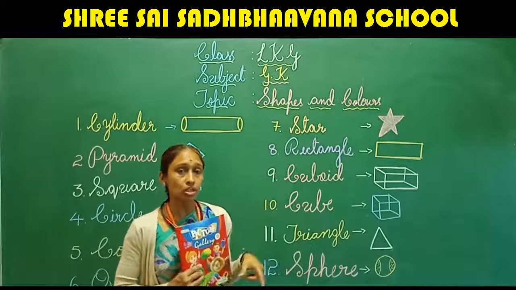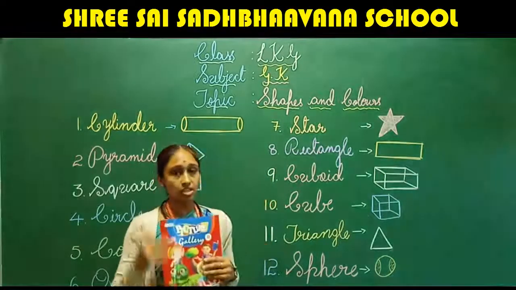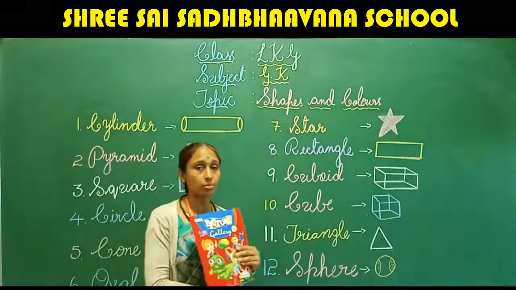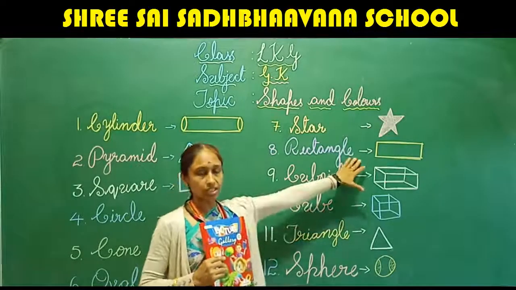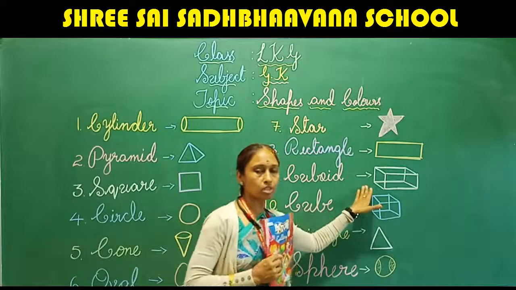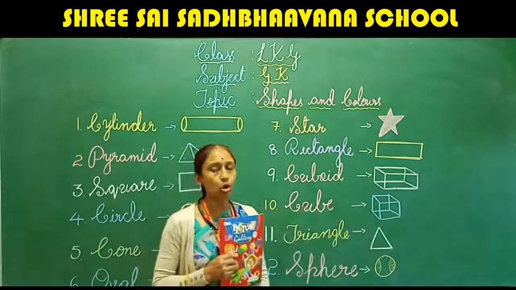Yes, the mobile. What you are seeing, no, that is in rectangle shape. Mobile is in which shape? That is in rectangle shape. Okay. Then next, cuboid. Can anyone give one example for cuboid?